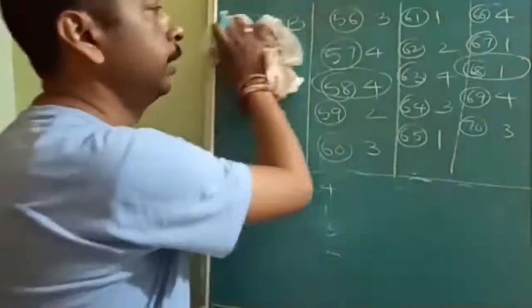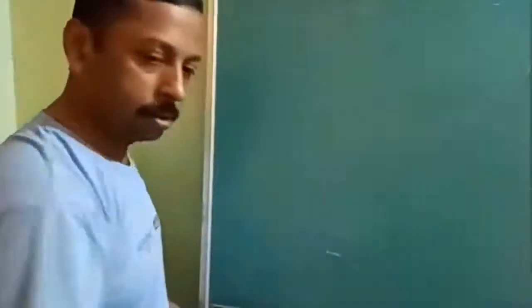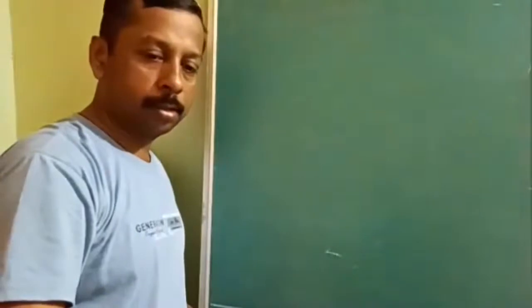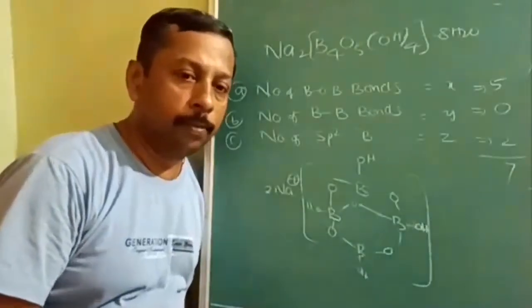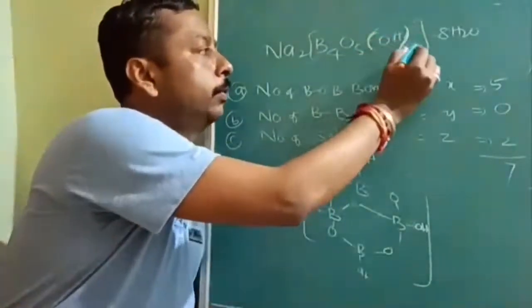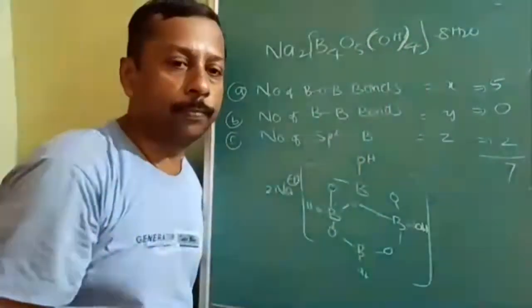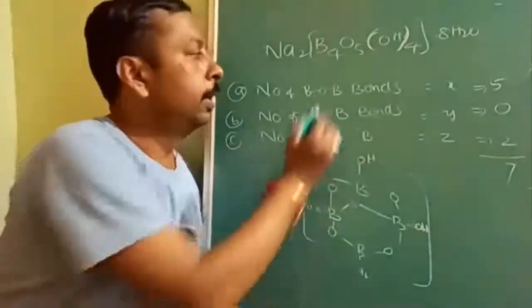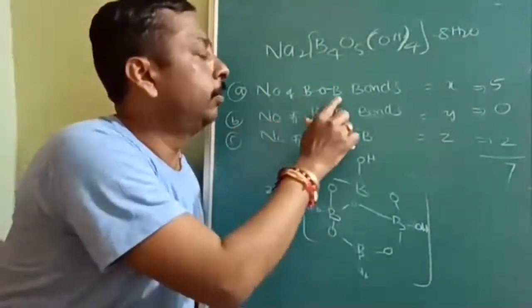Now let us see some integer questions. In the question, make two corrections. First correction: in place of OH, it is given 5, but change it to 4. And there is a typing mistake in the first number of BO bonds written.